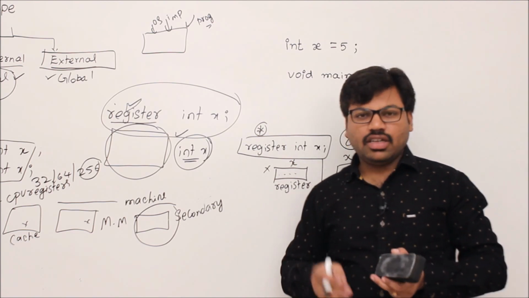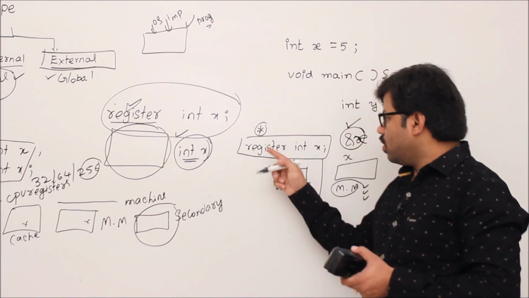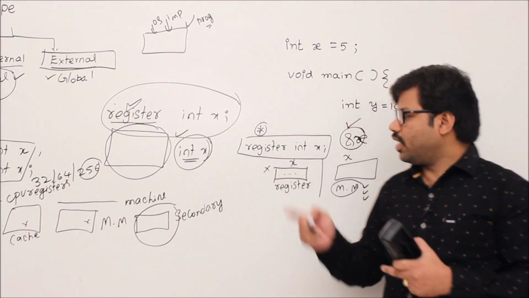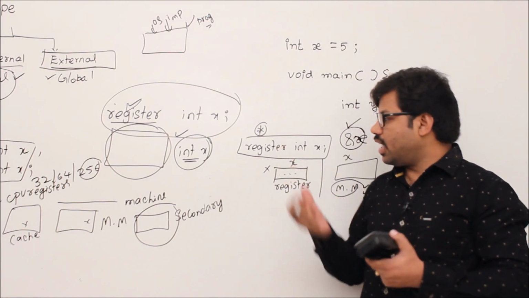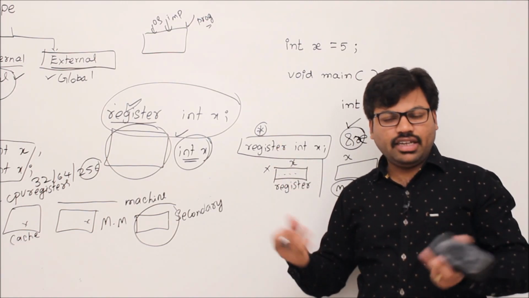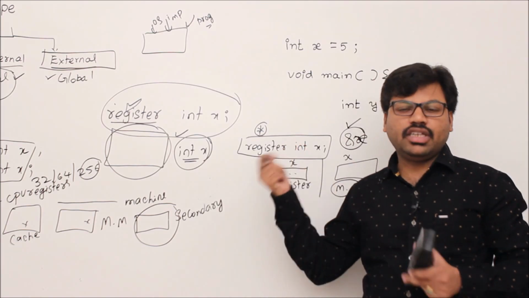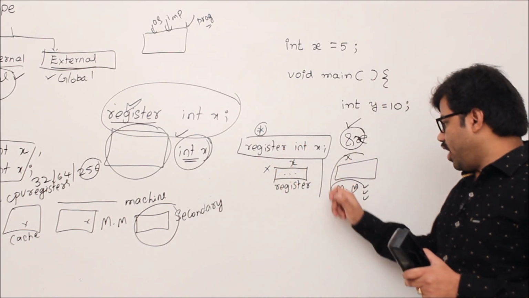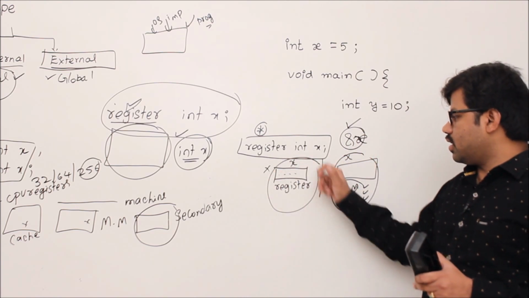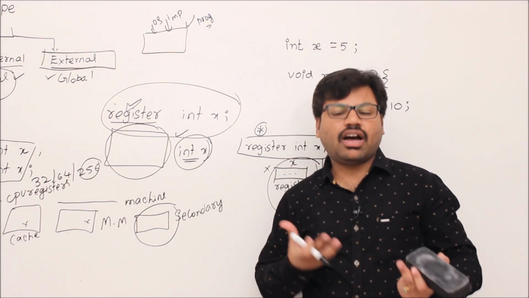So let me summarize. Register variables can be used for faster access, but it's only advice. Your compiler may not keep your register variable in a register exactly. Second thing, you can't ask the address of a register variable since they are not always stored in main memory. They are not always stored in registers. That's why their address cannot be asked.